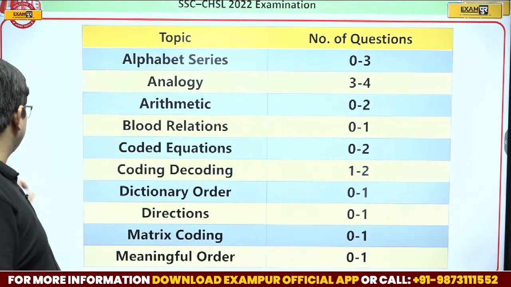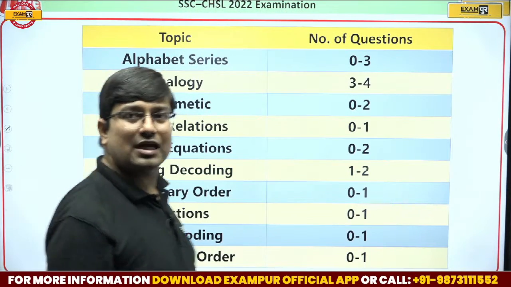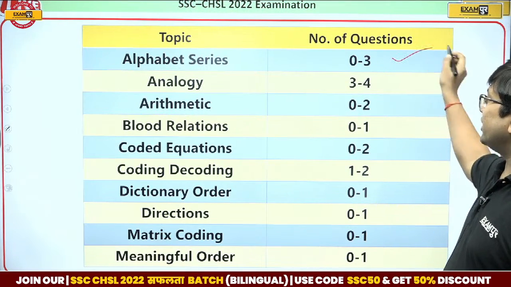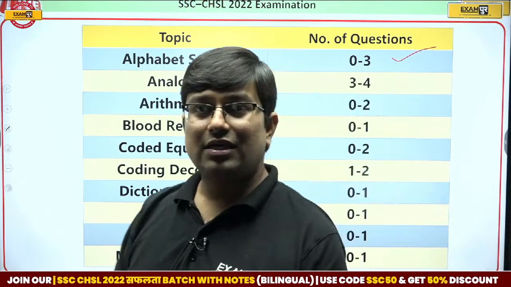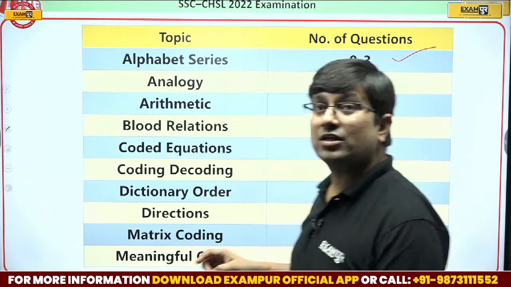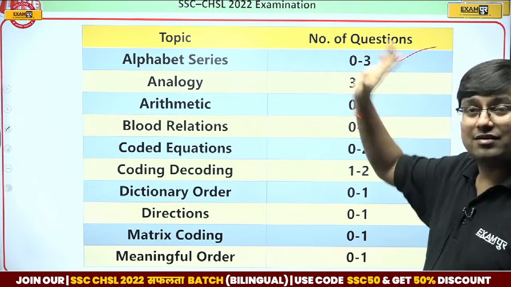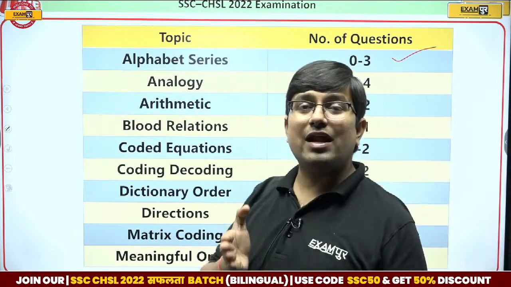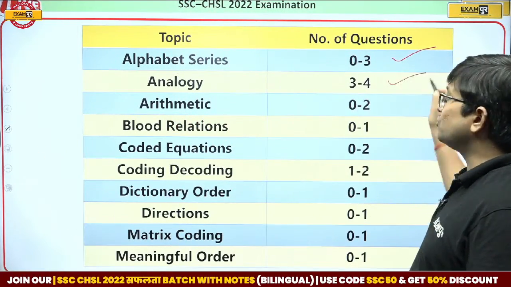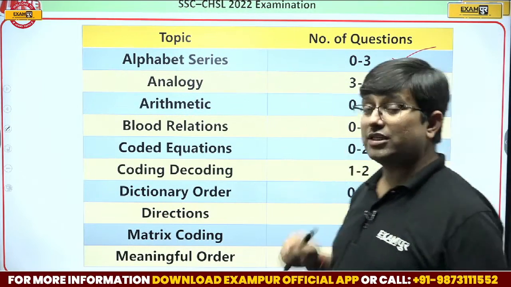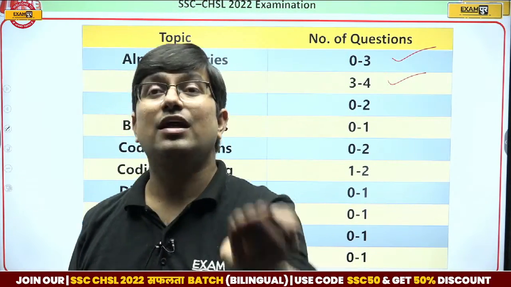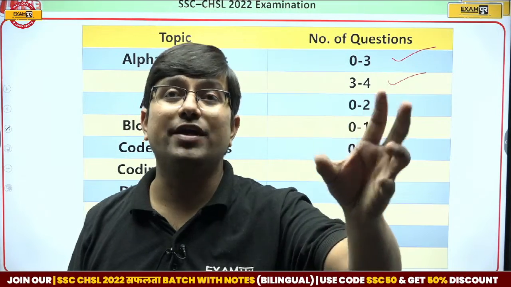My dear students, have a look at this. Alphabet series, its weightage is 0 to 3 questions. In some exams, 0 questions were asked, in some 1, in some 2, in some 3. And that is why I always say in the class that the weightage of alphabet test is up to 3. You can check. Then analogy means similarity or correspondence. Its weightage is 3 to 4 questions. Now this analogy can be in the form of letters, numbers, their combination, or even in the form of figures.